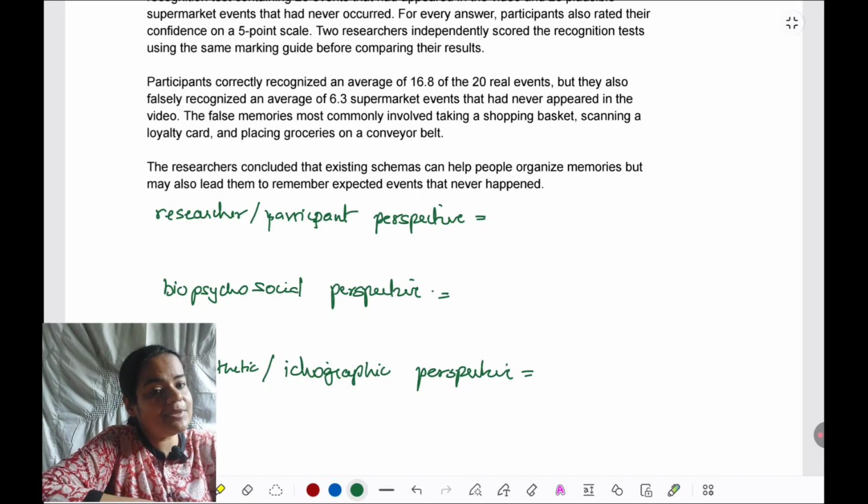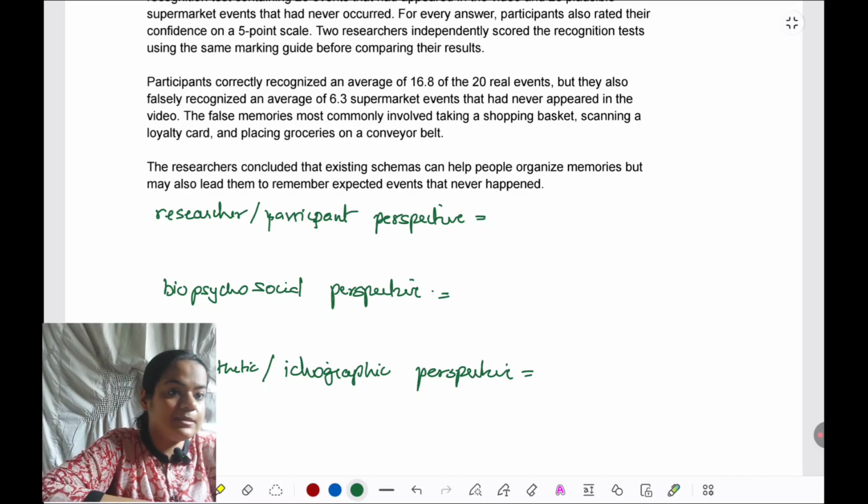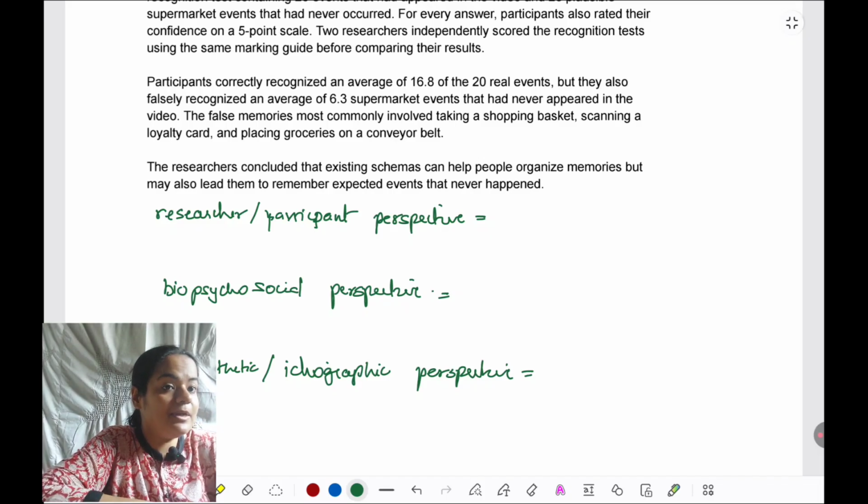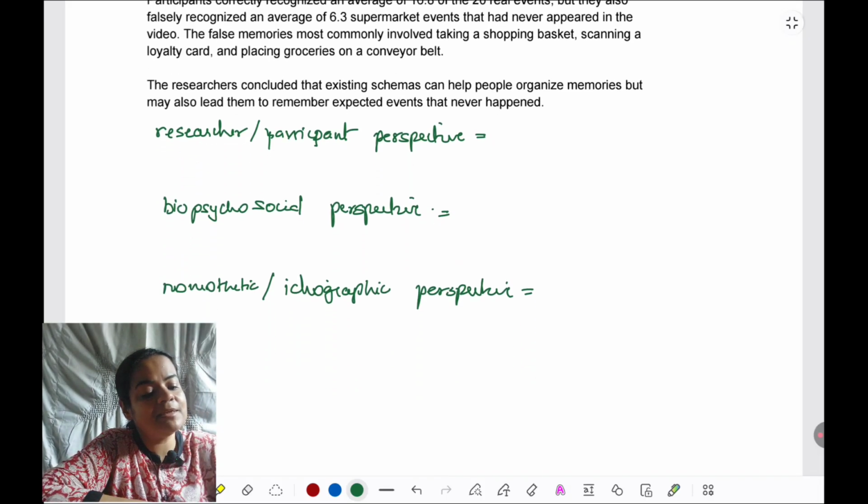If an ideographic perspective has been taken, say some focus group has been done, interview has been conducted, that's a strength because they've considered that people can have unique perspectives.